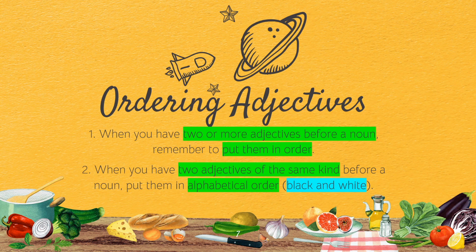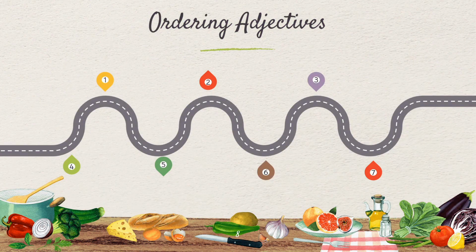So let's understand ordering adjectives better. When we say ordering adjectives, the first one will be opinion. Opinion can be right, can be wrong. It's just an opinion. For example, we say delicious. Some food will be delicious for someone, and the same food will not be delicious for another person. This is why we call it opinion. There is no right, no wrong.